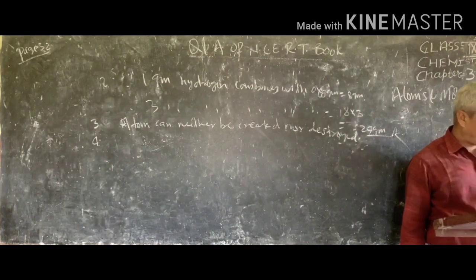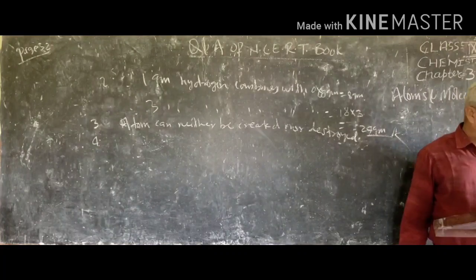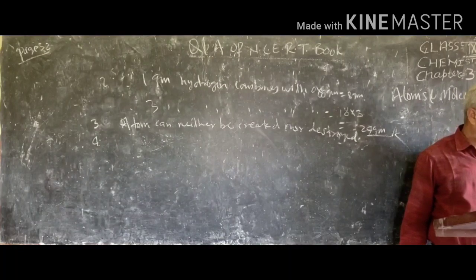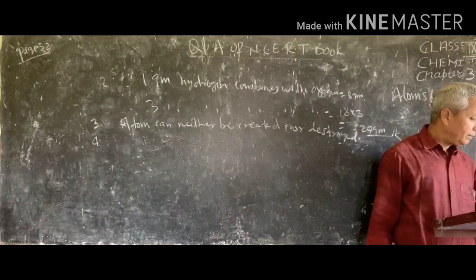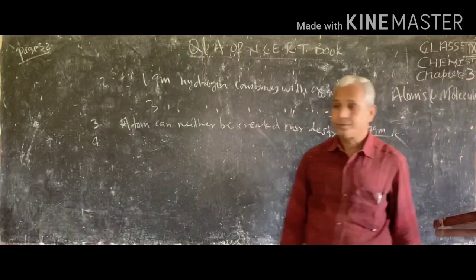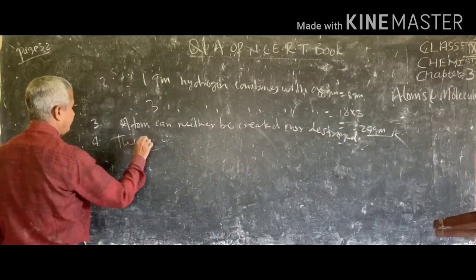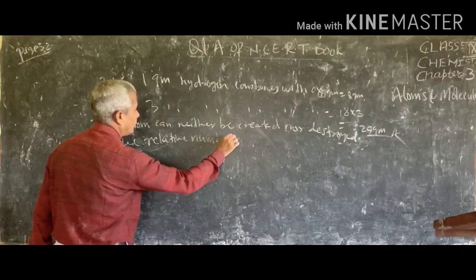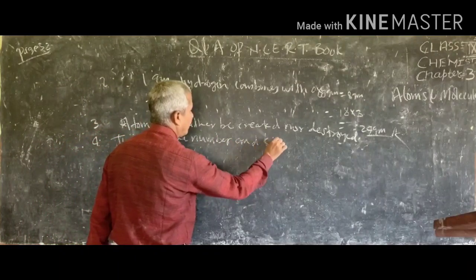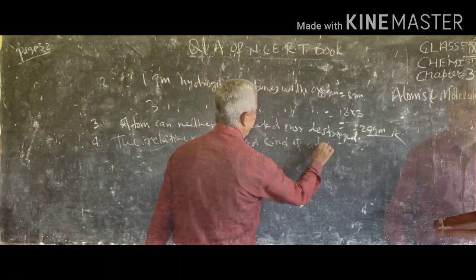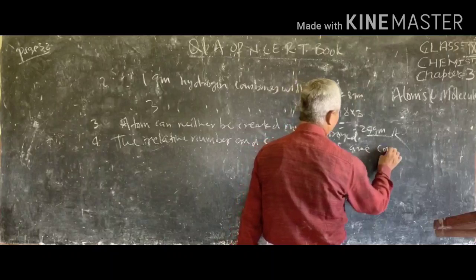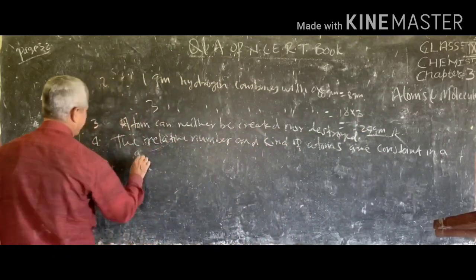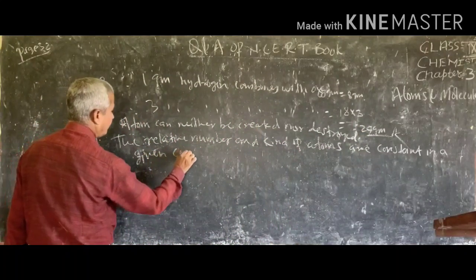Which postulate of Dalton's atomic theory can explain the law of constant proportions? The relative number and kinds of atoms are constant in a given compound.